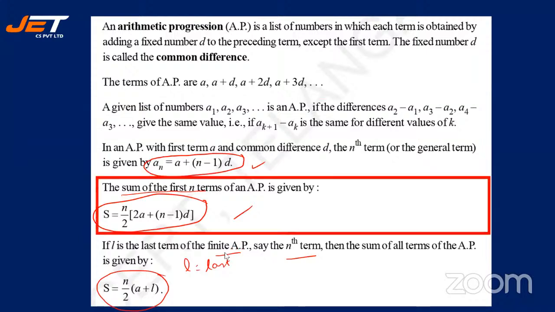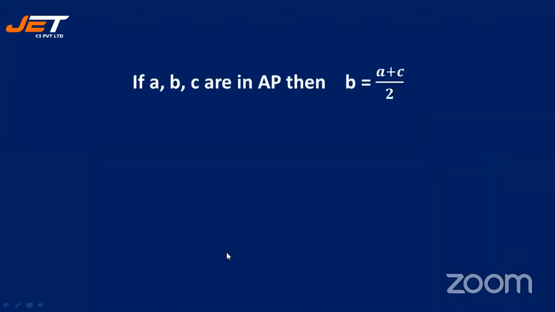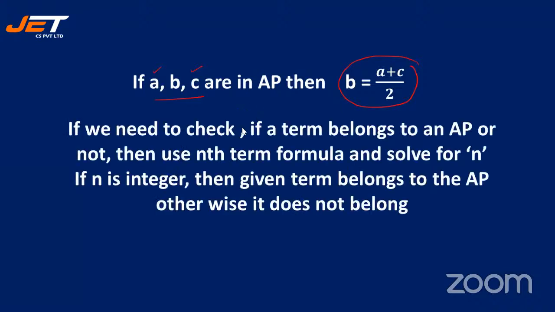Let's move on to the next one. Here, if A, B, C are in AP, then what is B? It is (A plus C) by 2. Something like the midpoint you would have learned in your trigonometry, right? So (A plus C) by 2. All right, students, see the next one.